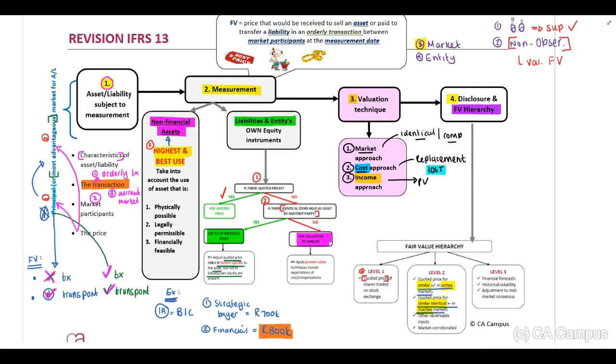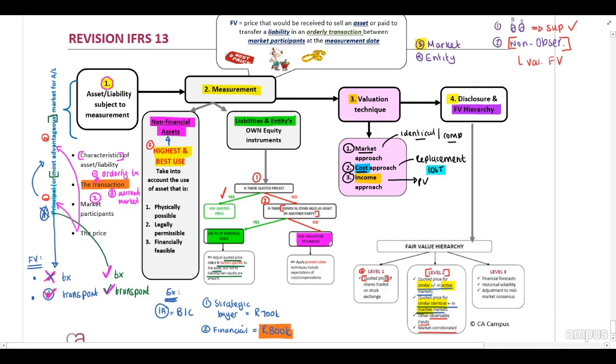Or when there are other observable inputs or market-corroborated inputs, then we need to disclose this as level 2. Therefore, in your examples, you should identify first: is this a similar asset? Is this an active market? Is this identical? Is there other observable input?